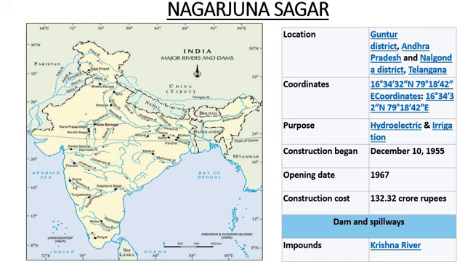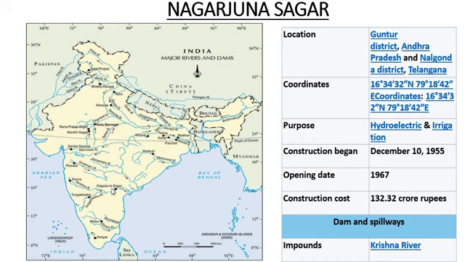Krishna river is an east flowing river originating from the Western Ghats. Here is the Western Ghat. Slope is towards the east. That is why the river is moving towards the east direction, and this is the location of Nagarjun Sagar Dam on river Krishna. And finally the water goes to the Bay of Bengal because it is an east flowing river.